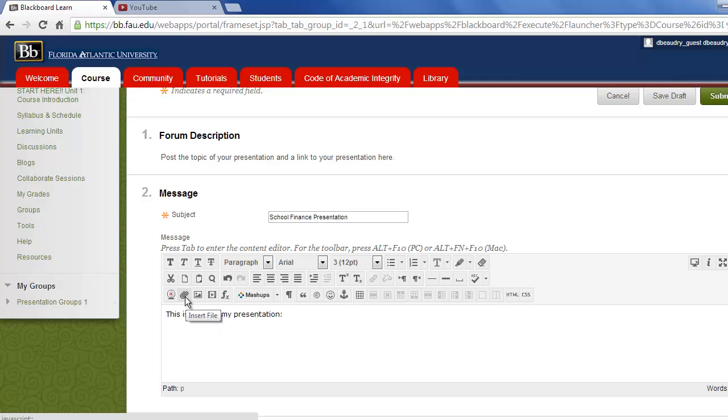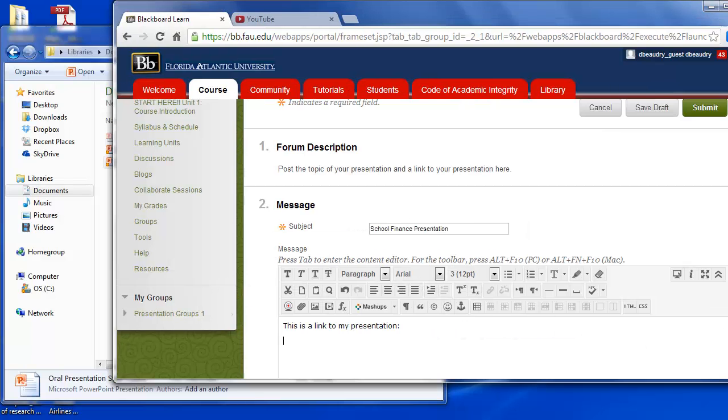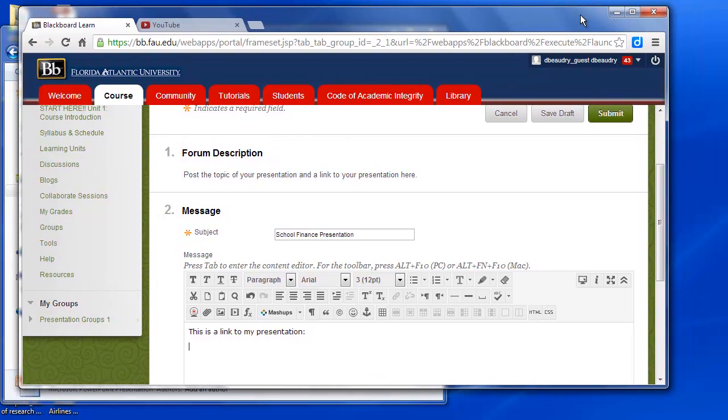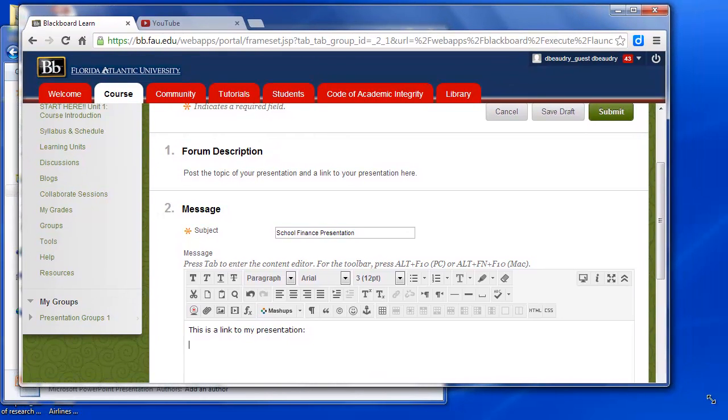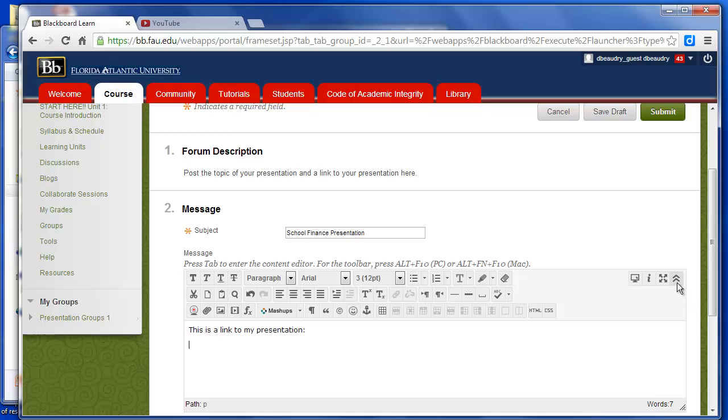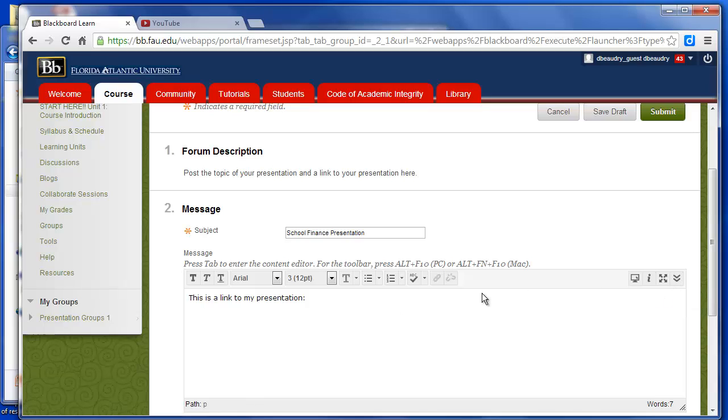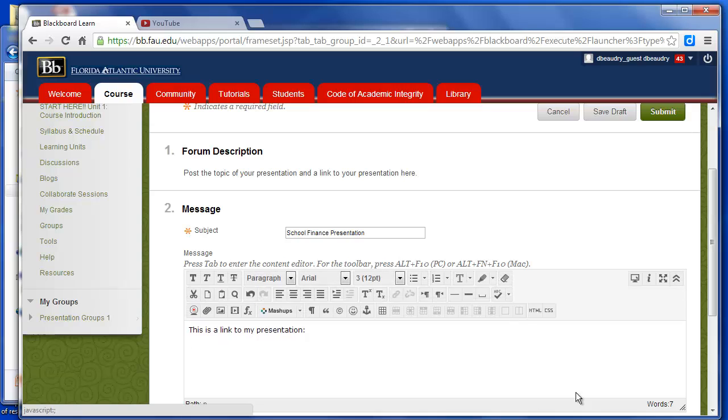Now, you need to click here on this insert file icon. It may be that when you open up this section of the discussion board, you don't have all of this available, and that's because you might be in what's called the simple mode of Blackboard. I'm going to make this a little smaller so you can see everything, but right here controls what mode you're in. So if you open it up and there isn't a link there, you need to click on these arrows and it'll open you up to the advanced mode. Once you're in the advanced mode, you have this insert file link.